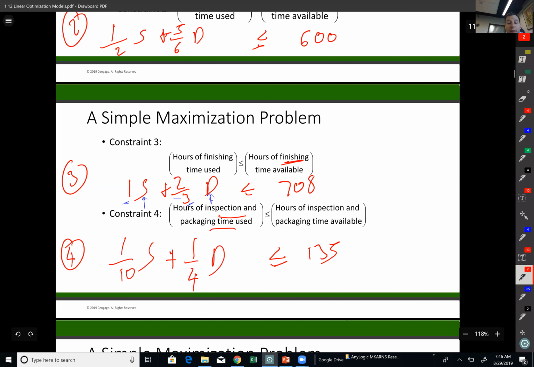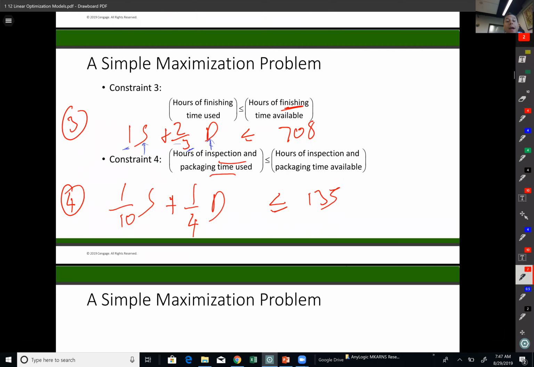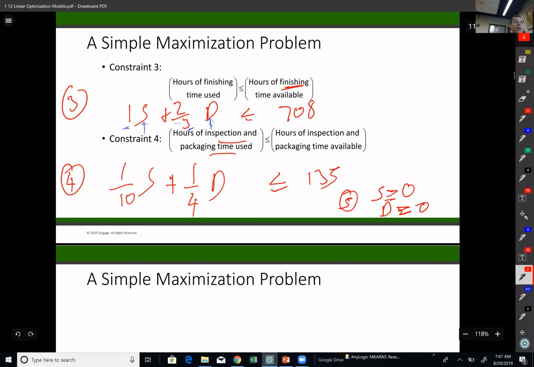Okay, so is that it? No, because programs or models are not super smart like human beings. So I need to tell them exactly everything. So in this case, what I need to tell my computer is that another constraint on top, let's say 5, is that S, which is number of standard bag production, should be greater than or equal to 0. I cannot produce a negative number of bags, obviously, right? And also same thing for deluxe bags. It has to be greater than or equal to 0. So we call these our non-negativity constraints. So they are really important to include in your model.